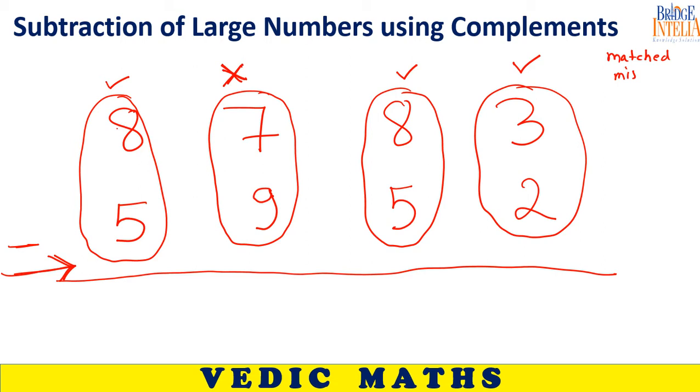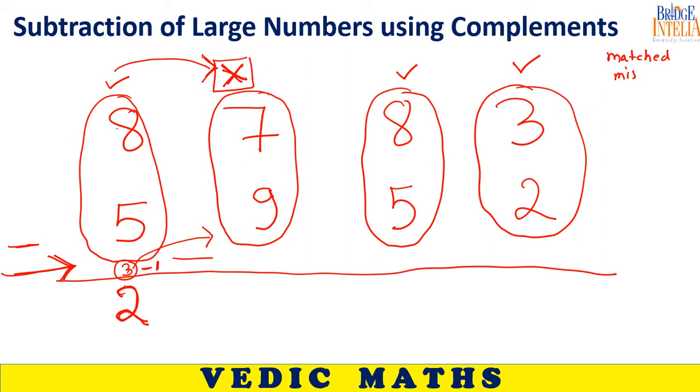So we are going to write 3 here. But you see that in the next step, there is a problem. To solve the problem, you send 1 from here to that side. That means you minus 1 here. So 3 minus 1, 2. Right? So you have done your duty.